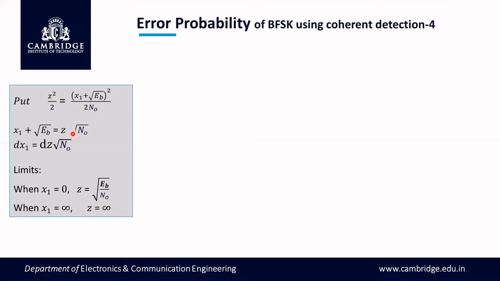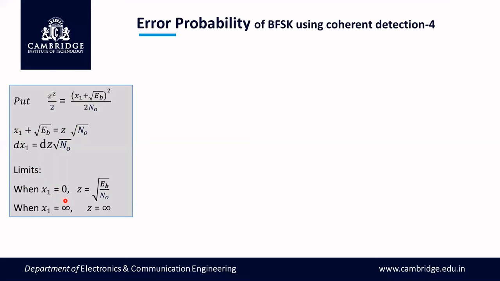So to find dx1, we differentiate this equation. x1 differentiation is dx1, root Eb differentiation is 0, constant. Here the constant into z is there, so the constant remains the same. z differentiation is dz.